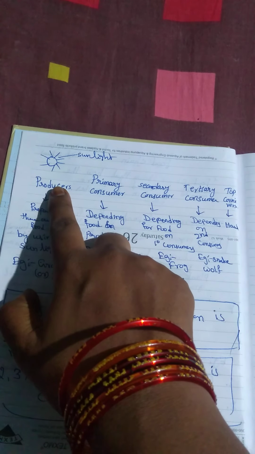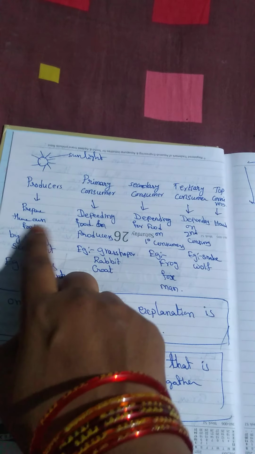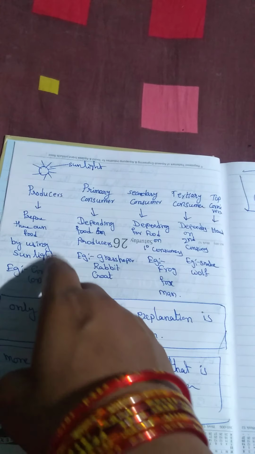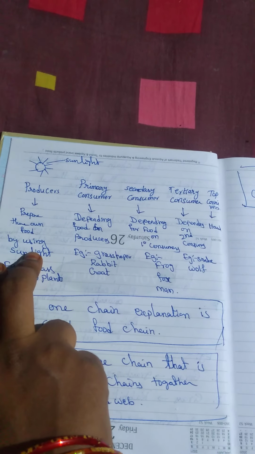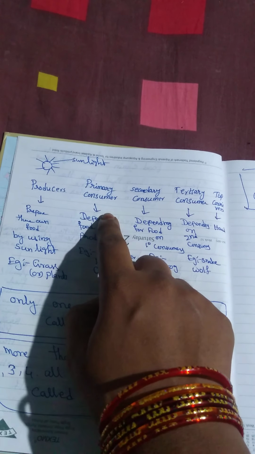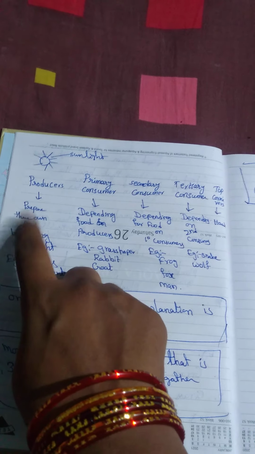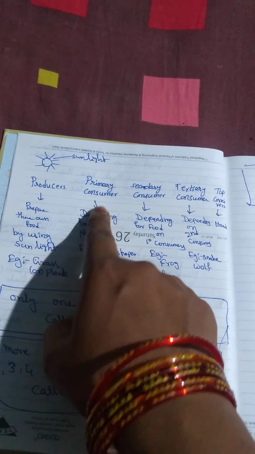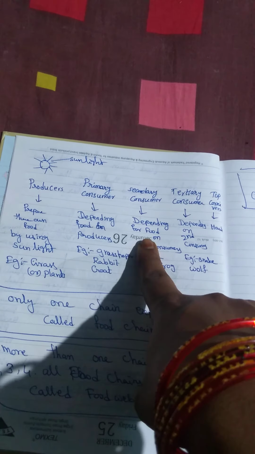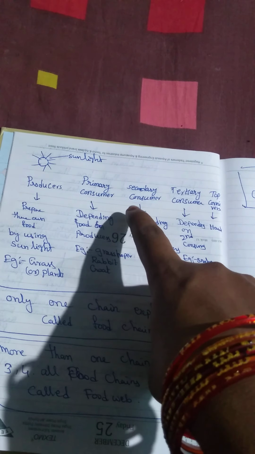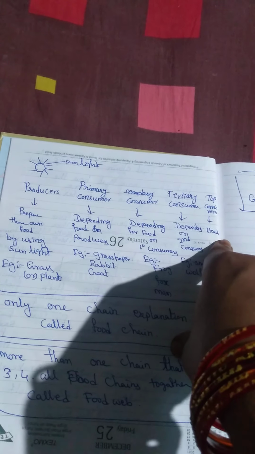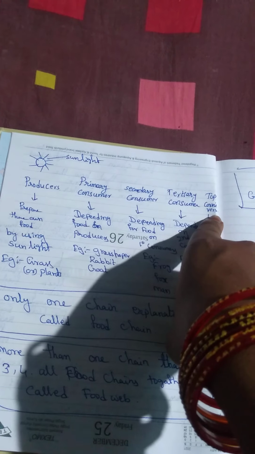If you see here, producers, meaning plants, prepare food by using sunlight energy. The process is called photosynthesis. Primary consumers depend on producers for food. Secondary consumers depend upon primary consumers. Tertiary consumers depend upon secondary consumers. Last are the top carnivores, which are the last one.